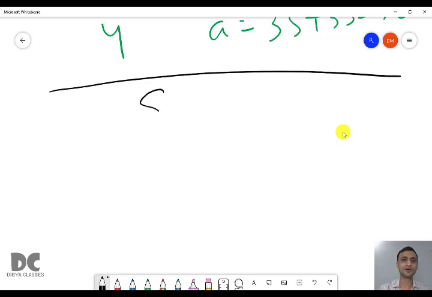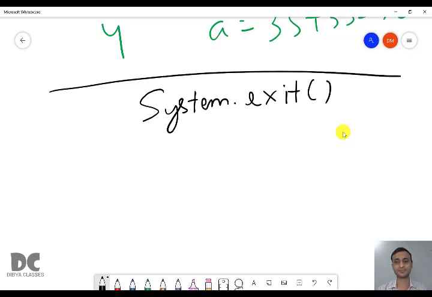Now we'll study a predefined function which is called system.exit. System.exit will be a small 2 marks question for you, or it may be part of an output program. So what is the use of system.exit? System.exit is used to stop a program.